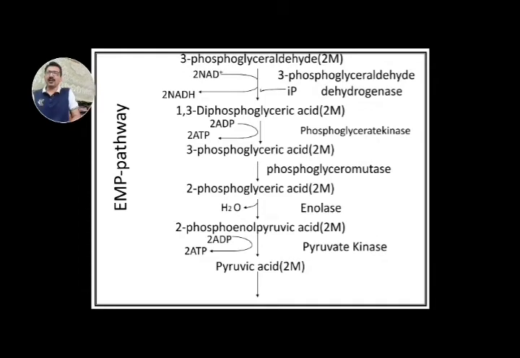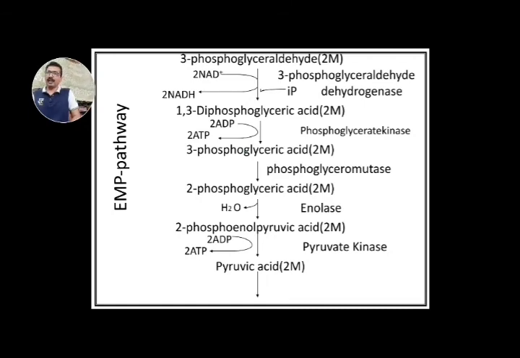As in this payoff phase, each step involves two main reactants. So during the ATP production, wherever the ATP are produced, that is during conversion of 1,3-diphosphoglyceric acid into 3-phosphoglyceric acid, 2 ATP are produced, and then during conversion of 2-phosphoenol pyruvic acid to the pyruvic acid, again 2 ATP are produced. So during the payoff phase, in total 4 ATP molecules are produced, and in addition 2 NADH2 molecules are also produced.